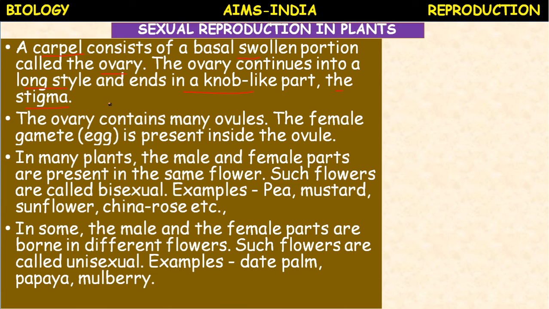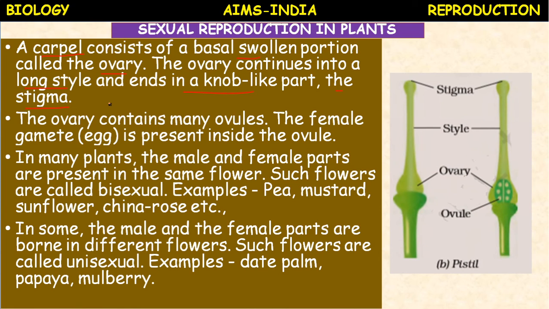In some plants, the male and female parts are borne in different flowers. Such flowers are called unisexual flowers. Examples are date palm, papaya, mulberry, cucumber, bottle gourd, bitter gourd, snake gourd. All these gourds and pumpkin possess male and female flowers separately. Unisexual flowers are produced in such plants.